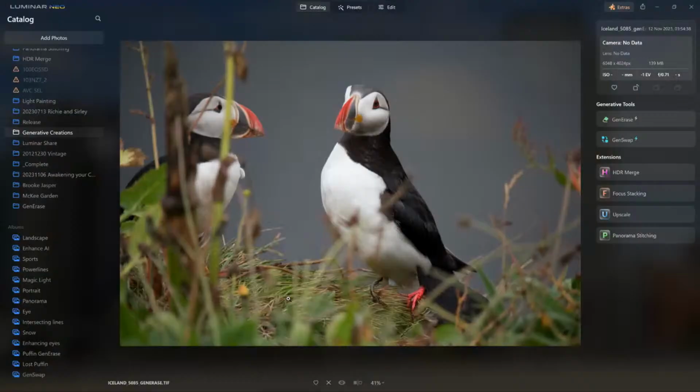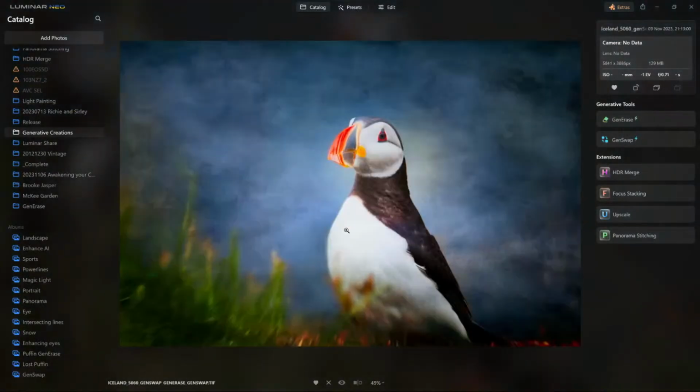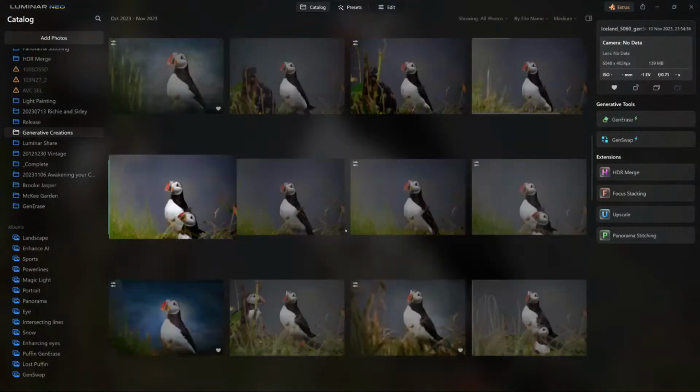And not just with our AI technology, with almost any AI technology, it's a learning curve. All right, but that generative swap, combining that with our generative erase and our regular erase, is going to be another topic. In fact, if I'm not mistaken, I did. Here, let me get this for you real quick. Because originally, this was going to be my original topic right here. I was going to show you how to, let me get to the original.